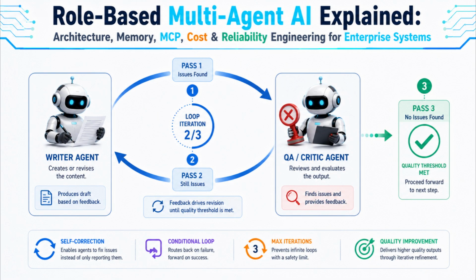The third topology layers self-correction on top of either a DAG or a supervisor: cyclical evaluation loops. Instead of every step only moving forward, a QA or critic agent is given the explicit ability to reject a writer agent's output and send it backward for revision, rather than passing a flawed draft further down the pipeline. Mechanically, this is usually implemented as a conditional edge that routes back to the same worker node with the critic-specific objections attached as new input, and a loop counter that tracks how many revision cycles have happened.